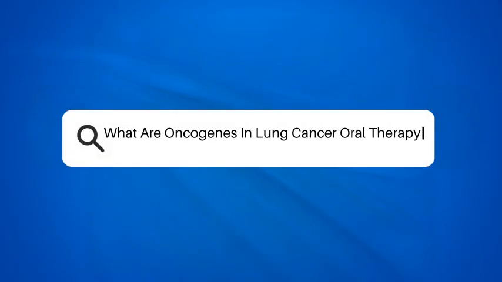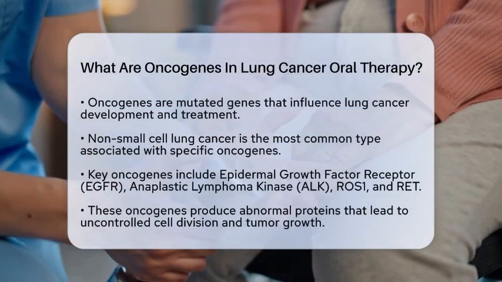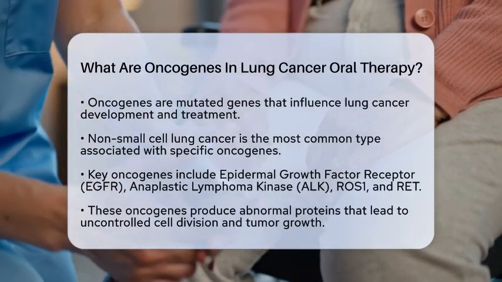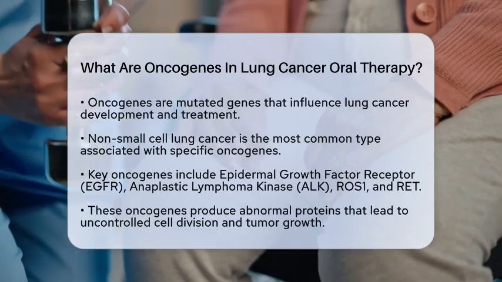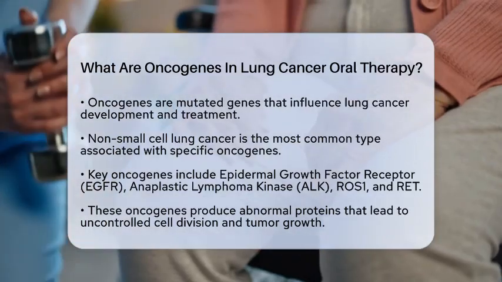What are oncogenes in lung cancer oral therapy? Have you ever wondered how certain genes can influence the way lung cancer develops and is treated? Oncogenes are mutated or abnormally expressed genes that play a significant role in the growth and survival of cancer cells, including those in lung cancer.